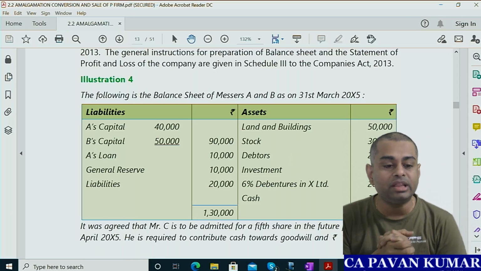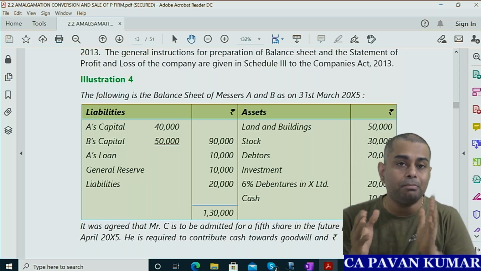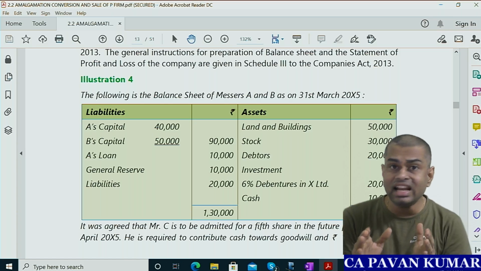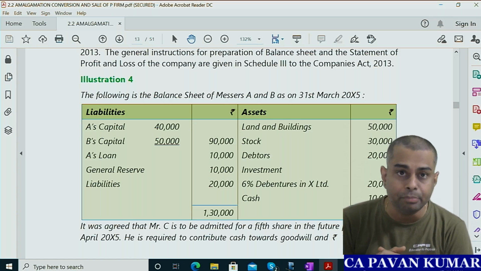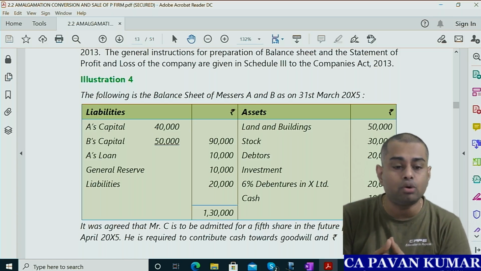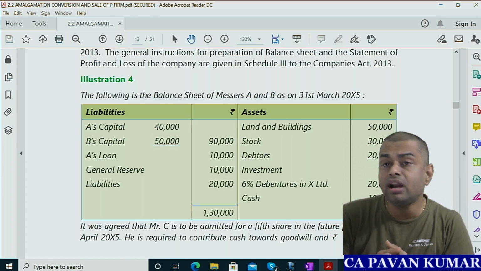So shall we start with problem number 4? We are discussing partnership amalgamation, sale and conversion of partnership firm into a company. In that we have already completed 4 problems. Now let us see problem number 4.